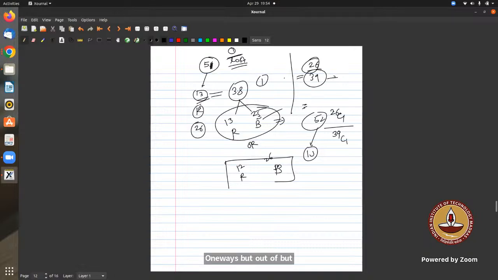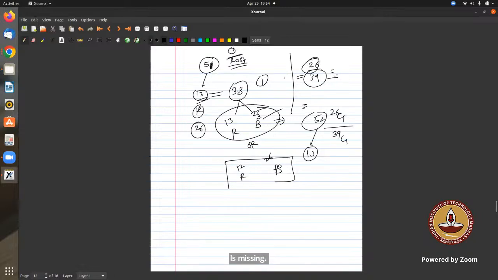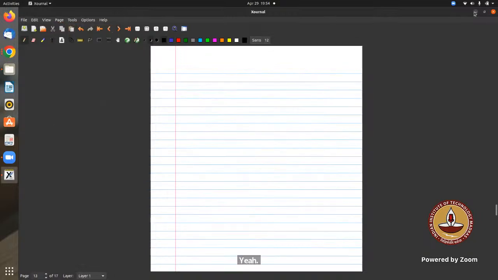So that one card is not there in the pack of the 39 cards. So I think this will be fine, sir. So sir, should I go with this solution? Yes, this solution will be right. Yeah, that will be correct.